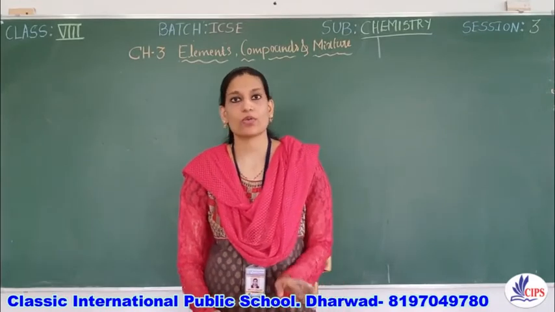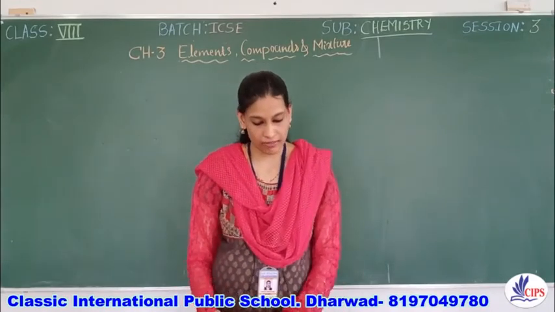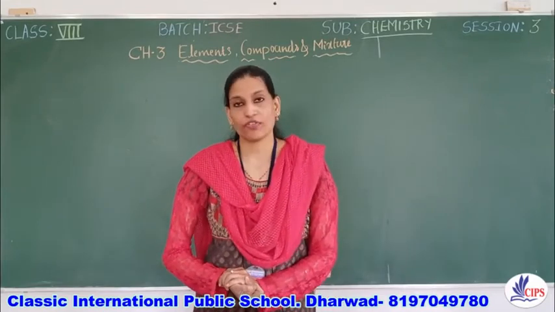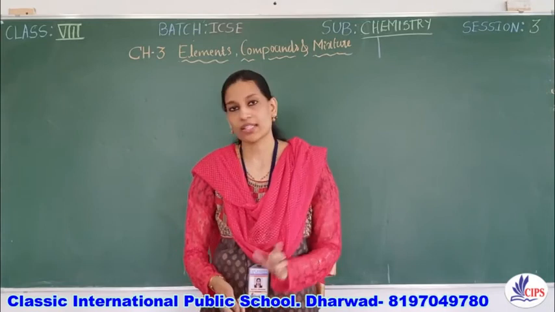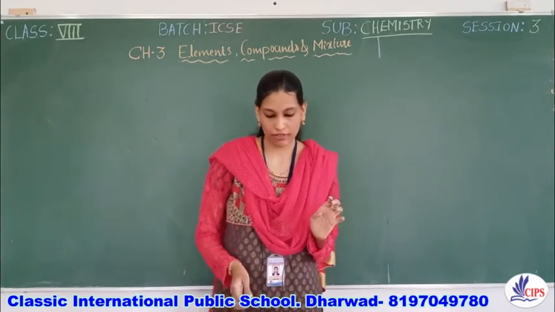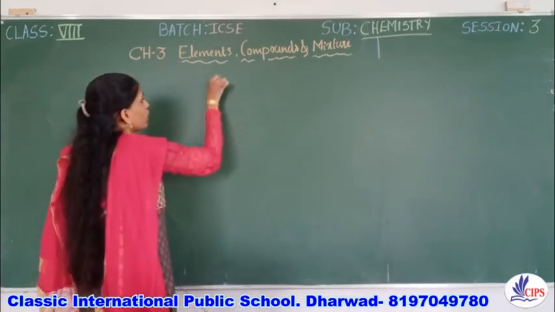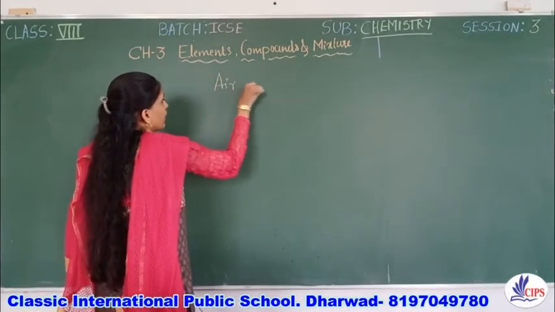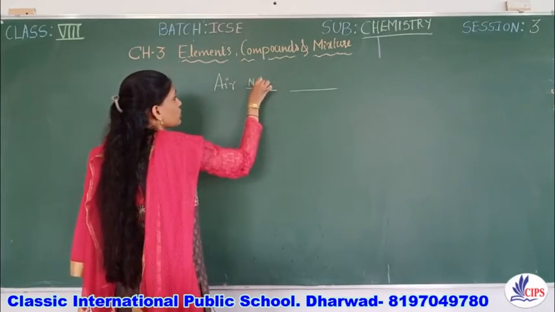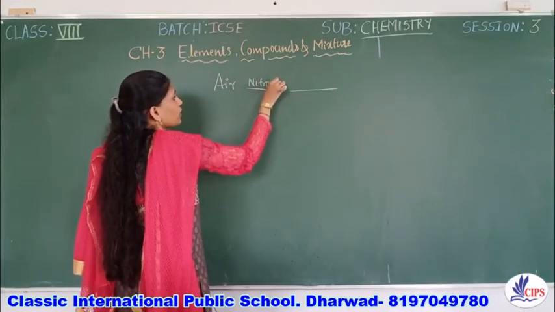Now let us discuss a worksheet on page number 46. Give any two components of the following mixtures. So they are asking you the components present in the given mixtures. For example, air. What are the components in air? Nitrogen, oxygen, carbon dioxide, right?